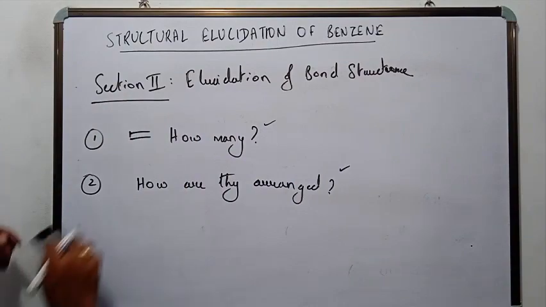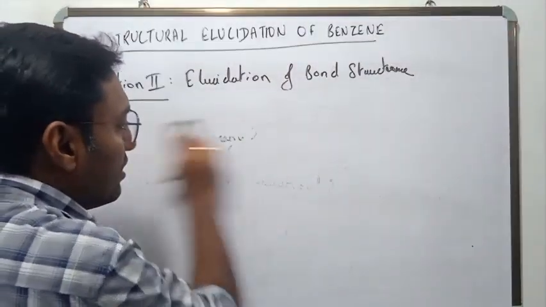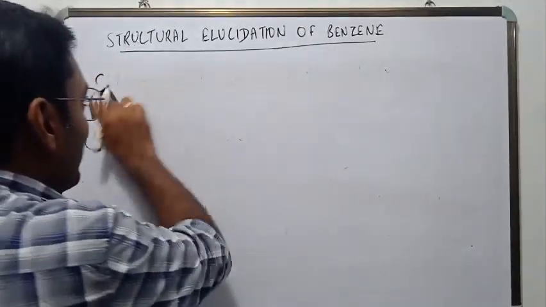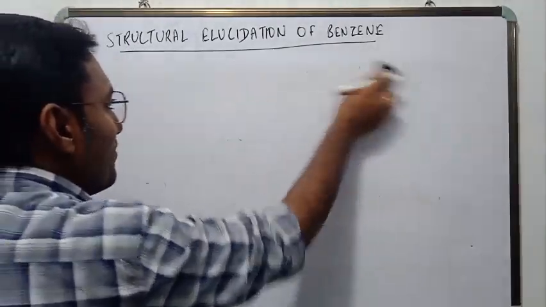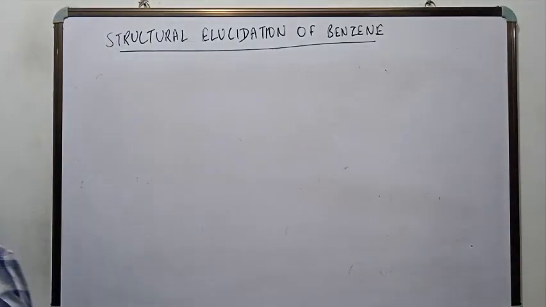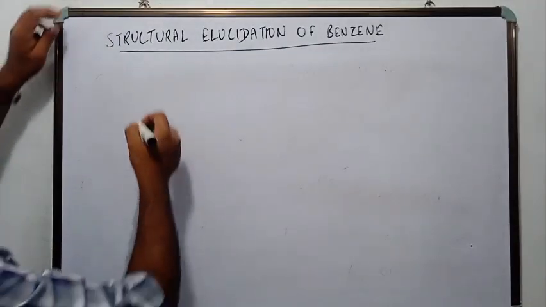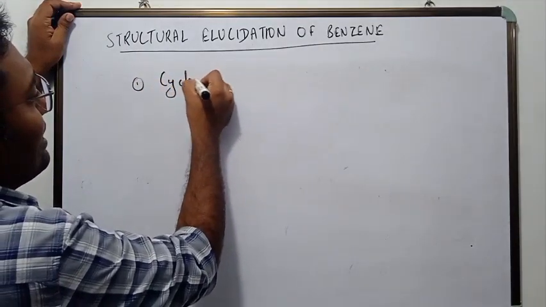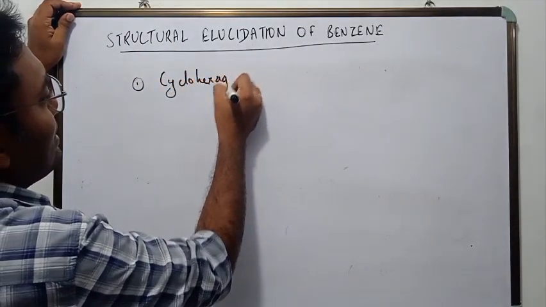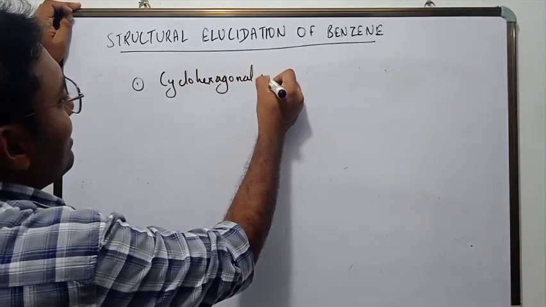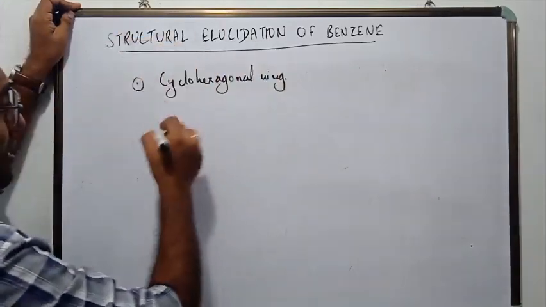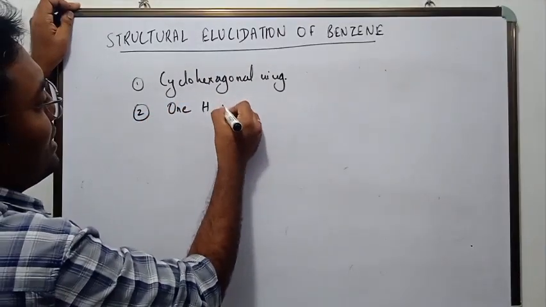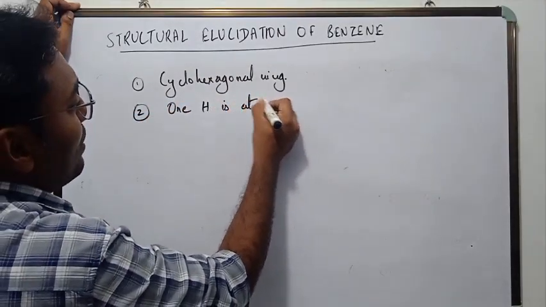Now, the findings of section 1. I am telling you the findings beforehand. The findings of section 1 were that it is a cyclohexagonal ring, and the second finding was that one hydrogen is attached to each carbon atom.